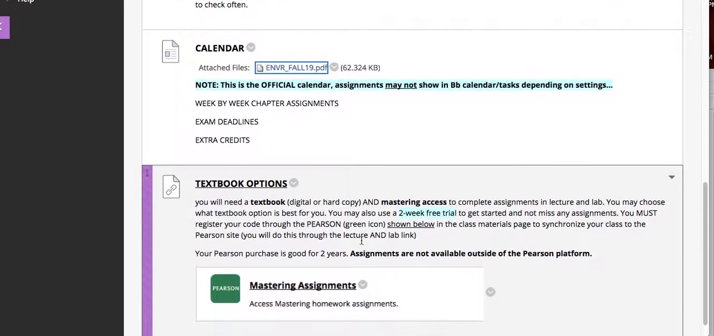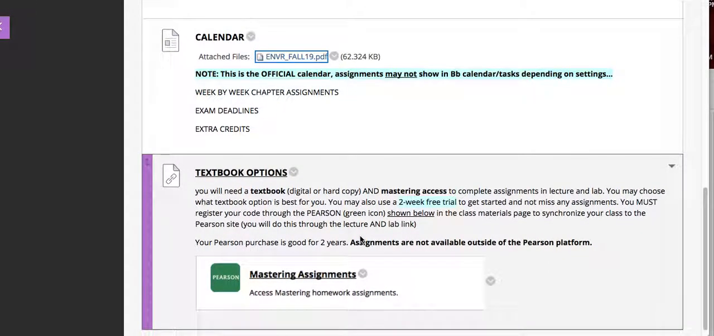And then for the textbook, you actually have a link on the first page, which we'll go through right now. You can also purchase it. This one is available at the Rio Grande bookstore, or as I mentioned, you can purchase the e-text through the link given in the main page. If you're not able to buy it right away, Pearson does offer a 2-week free trial.